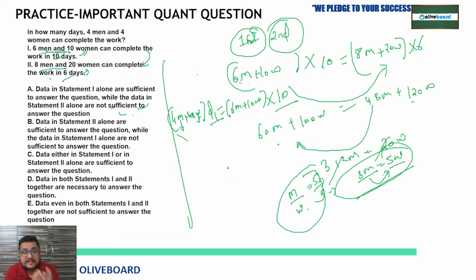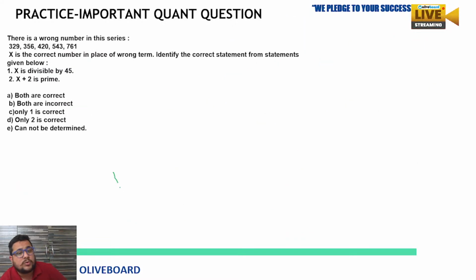Is it sufficient by statement 1 and 2 alone? No. So together it is sufficient. Okay. So by including statements 1 and 2 together, we are able to solve this question. So we can say option D, data in both statements 1 and 2 together are necessary to answer. And I hope it is completely clear. Let's move on to the next one.